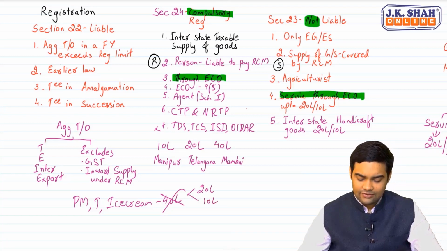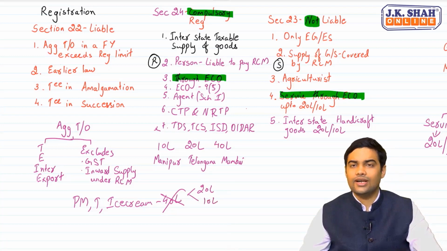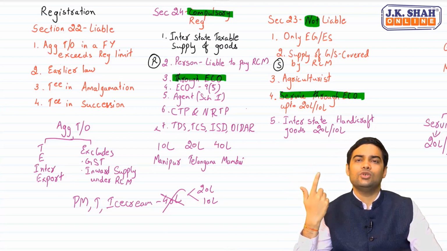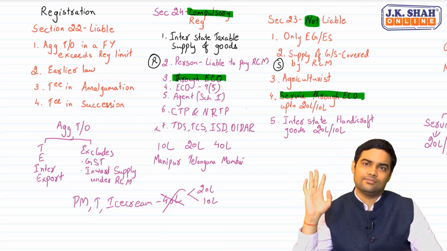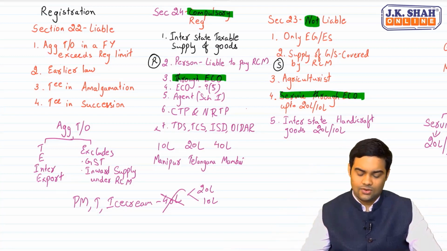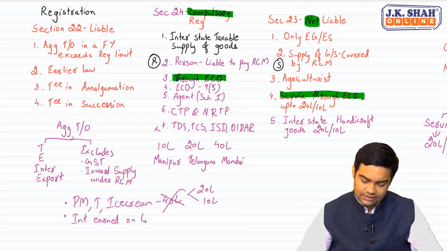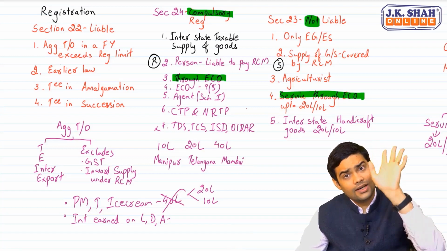And you understand 20 and 10 wherever I use. 20 is applicable for all states. 10 is applicable for Manipur, Tripura, Nagaland. Okay. The next point, and a very important point, is interest earned on loans, deposits and advances will form part of aggregate turnover.